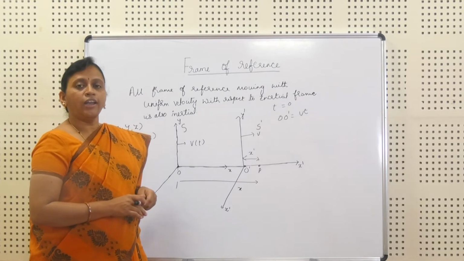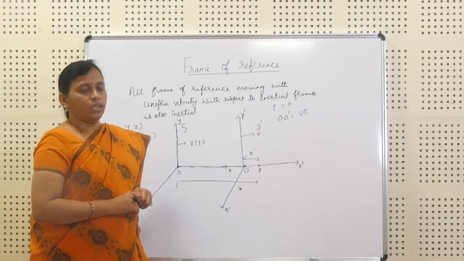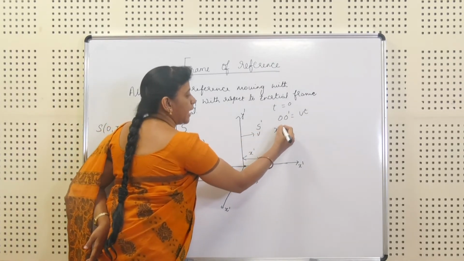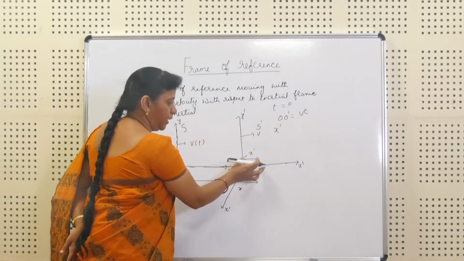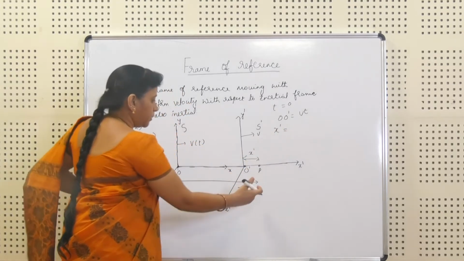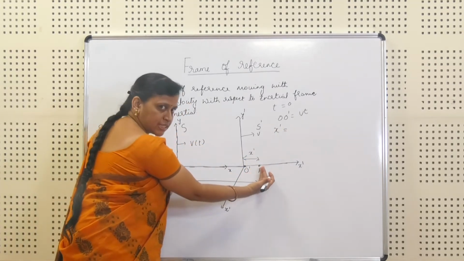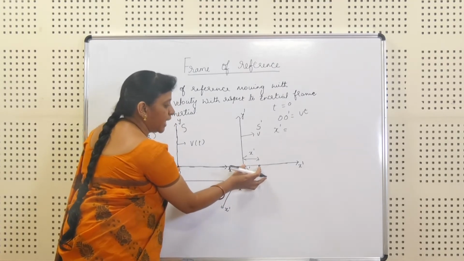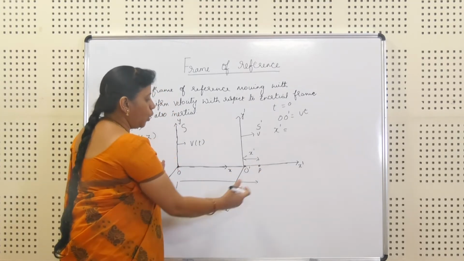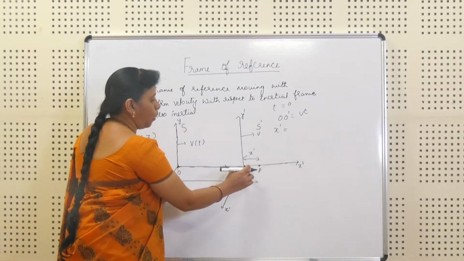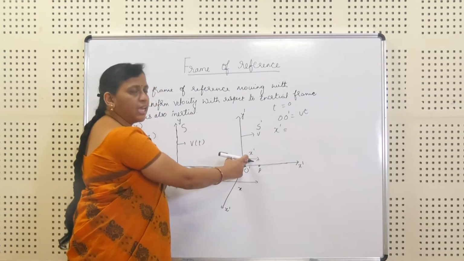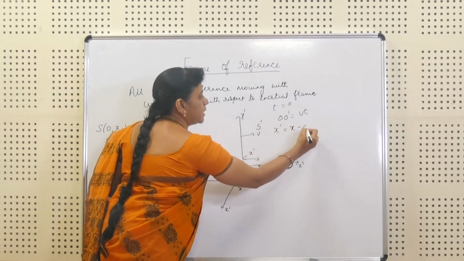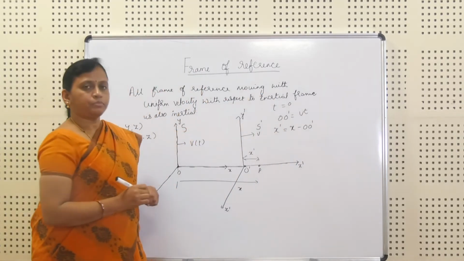Suppose I want to write an equation for x dash. Here the coordinates are being related. To obtain x dash, this x should be subtracted by O dash, so x minus O dash will give x dash.